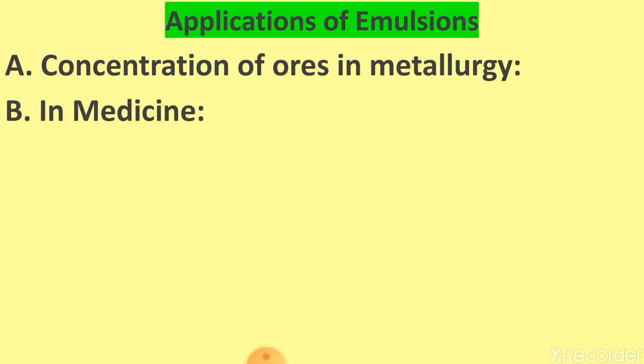Next, in medicine. We have taken medicine so many times when we fall ill, so this is also basically an example of emulsion. The various pharmaceuticals and cosmetics available in liquid form are emulsions of water in oil type, basically cod liver oil, B complex ointment, and these are easily absorbed in our body.